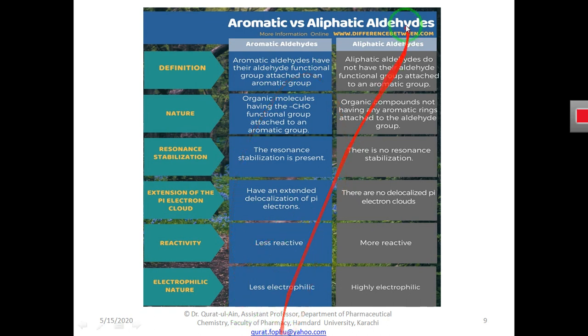When we talk about the reactivity of aromatic and aliphatic aldehydes, aromatic aldehydes are less reactive. However, aliphatic aldehydes are more reactive. But the question is why? Because in the case of aliphatic aldehyde, more atoms are available for the reaction as compared to the aromatic ring.